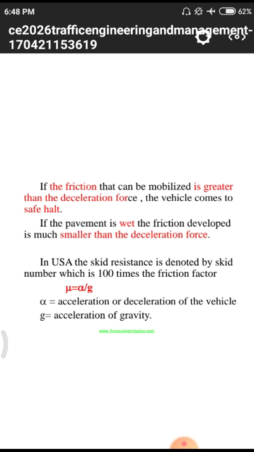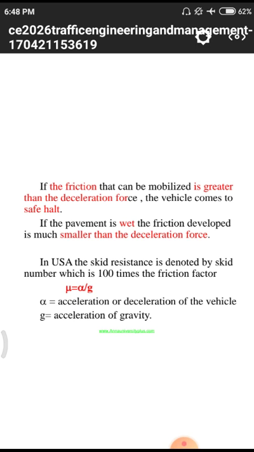Particularly in rainy seasons, the roads have water on them due to rainfall and drainage problems, so we need to travel at lower speed in wet conditions. Why? Because in wet areas there is less friction between the tire and the pavement, but in dry areas there may be a high amount of friction.